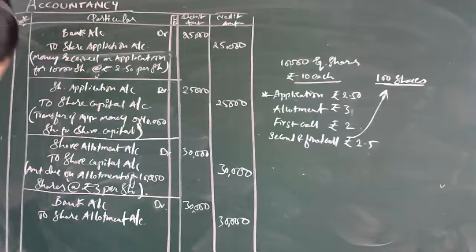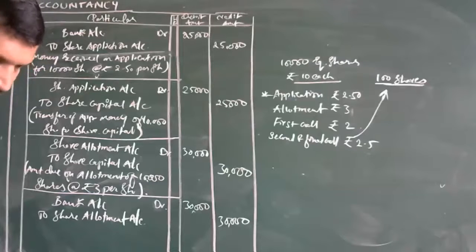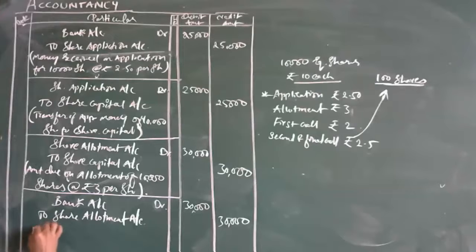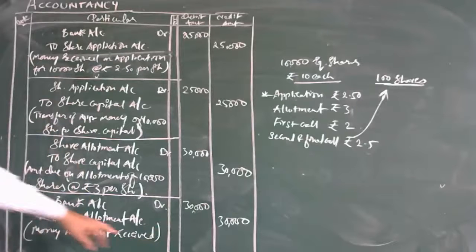Okay. Then further, money received on allotment. This is the money which has been allotted and received here.